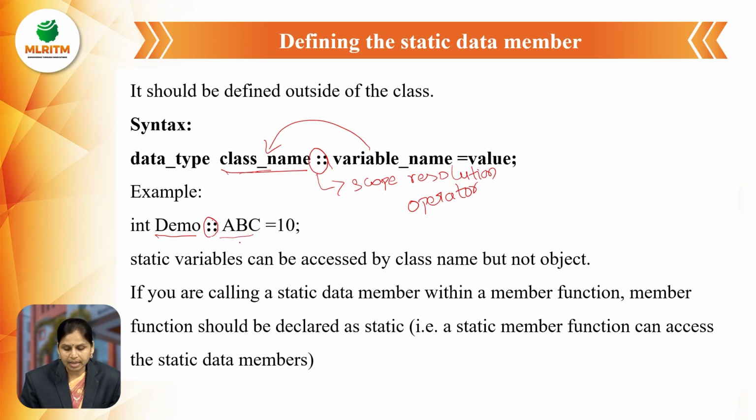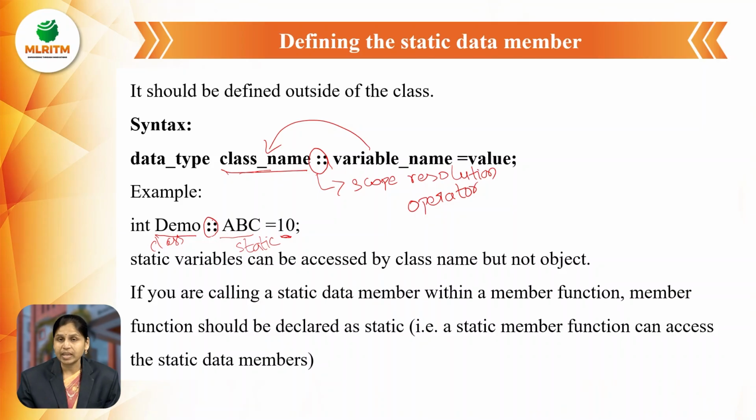Here ABC is a static variable, demo is a class name, and the static variable is declared with the value 10. This is called defining the static data member outside the class. We are accessing outside the class, that's why we are using the scope resolution operator.